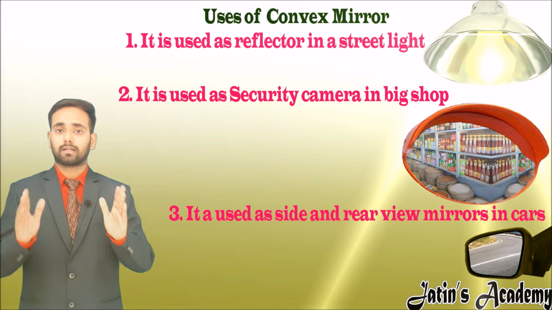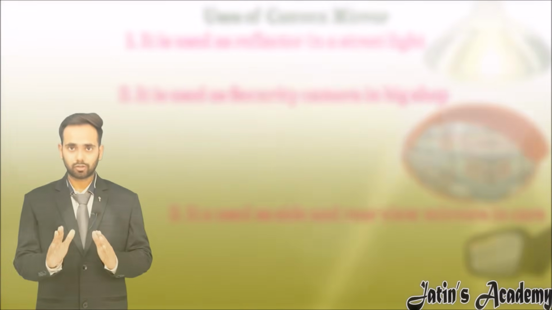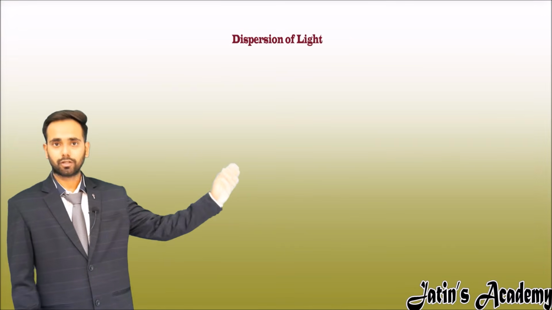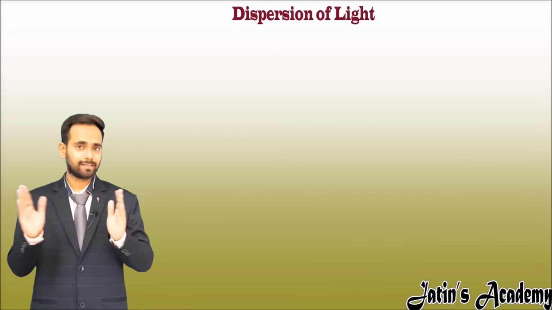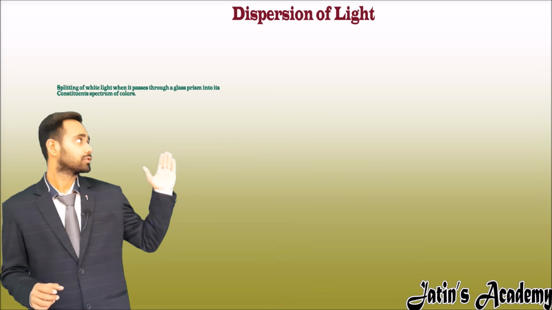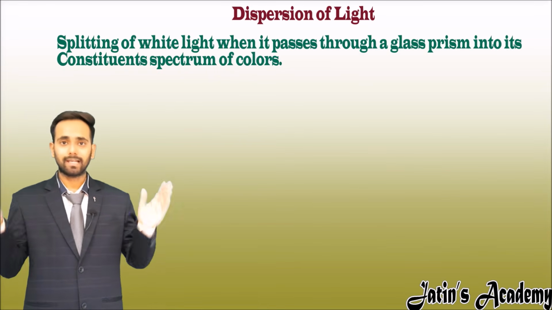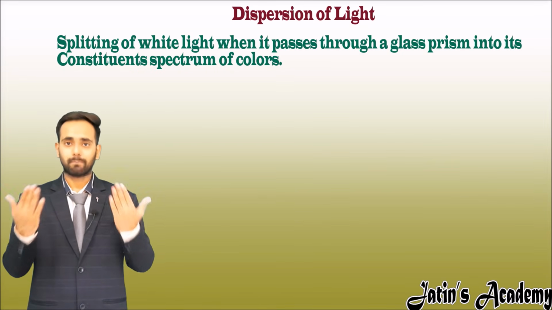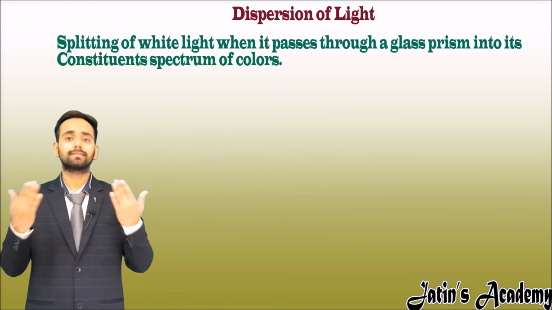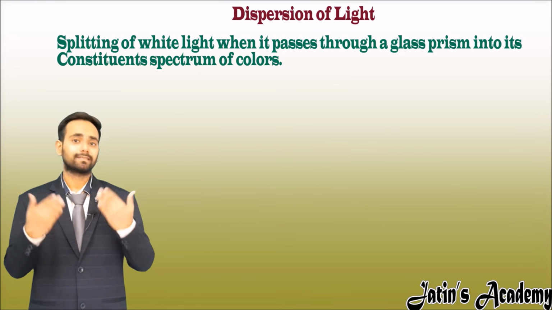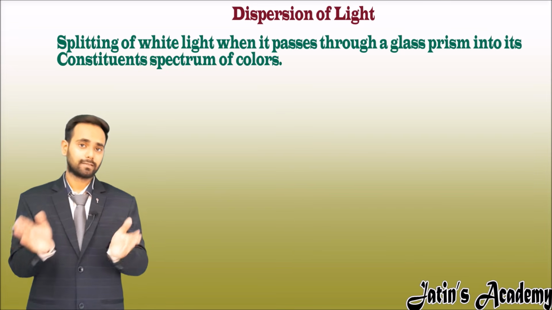Our next topic is dispersion of light. So what is dispersion of light? First of all, see the definition. Dispersion of light is this: when white light passes through a prism, it splits into its constituent colors. What is a prism?